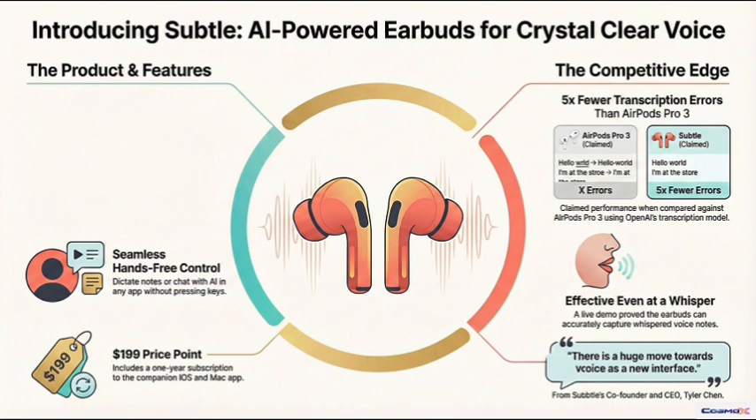So let's just jump right to the key nugget, the big claim they are making. Okay. Subtle is asserting that their voice buds deliver 5 times fewer errors than AirPods Pro 3 when paired with OpenAI's transcription. That number is, well, it's the whole game, isn't it? It's a massive claim. It is, and it's basically an admission that for all the AI smarts we have now, the hardware most of us use just isn't up to the task in the real world.